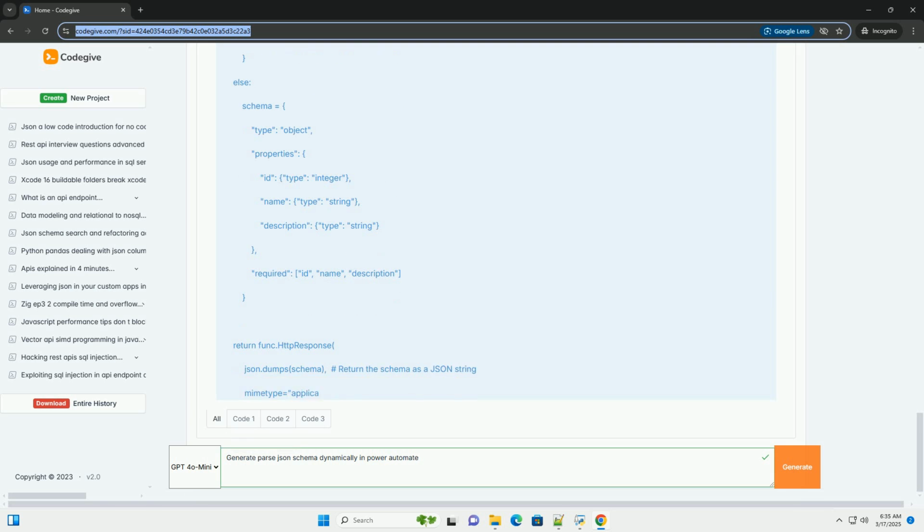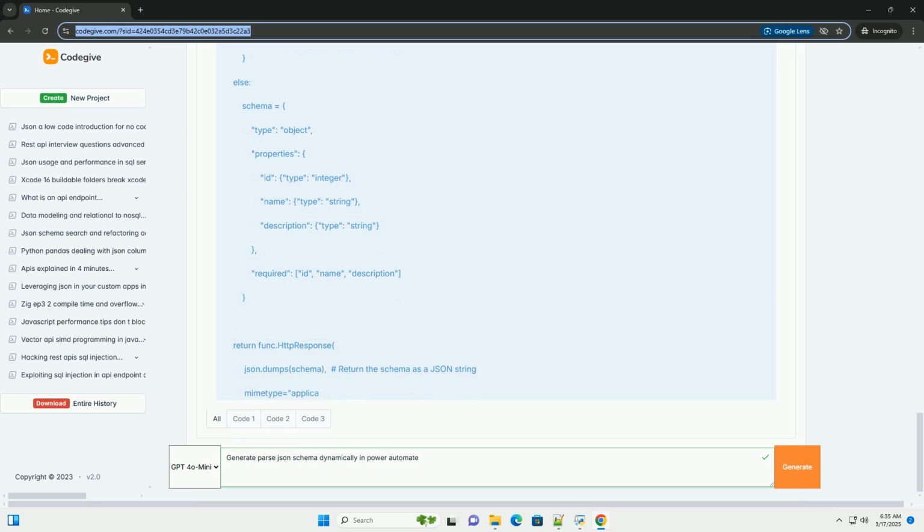Pros: simple for very basic scenarios. Cons: limited capabilities. Often requires manual adjustments. Not suitable for complex or dynamic schemas.